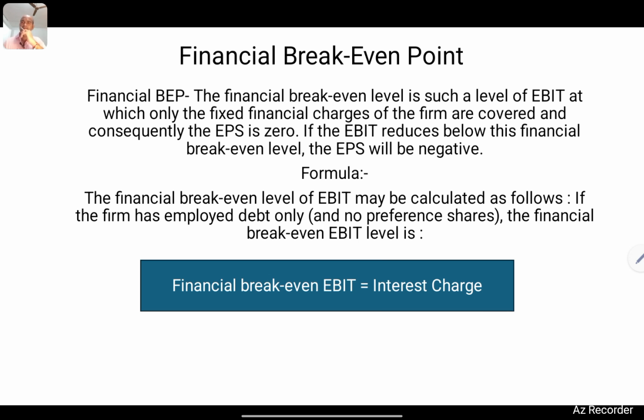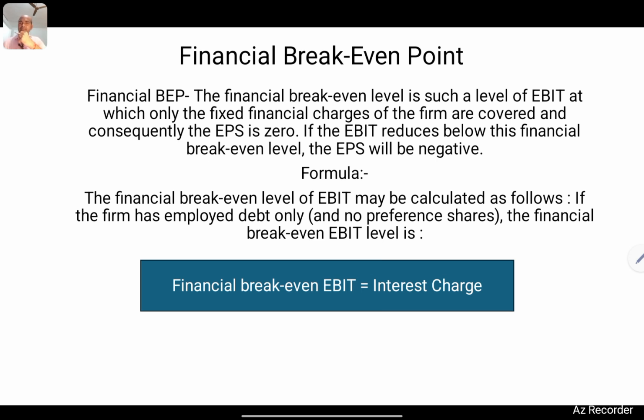It means EBIT will be equal to payment of all fixed charges, all fixed obligations in terms of interest and preference dividend, and after deducting interest and preference dividend from the EBIT, there will be nothing remaining for distribution among shareholders. So we will call that financial break-even point is the point where EPS will be zero.